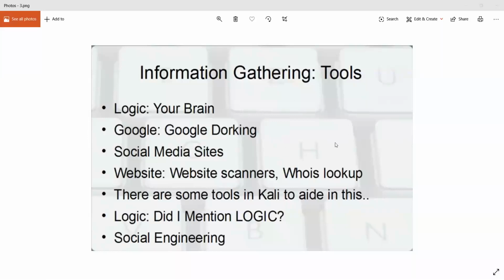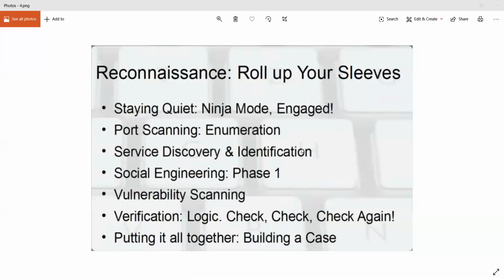After you've done all this, you move on to the next phase, reconnaissance. Now this is similar to your scanning phase in ethical hacking. So same thing basically. Now in this phase things start to get a little more technical.